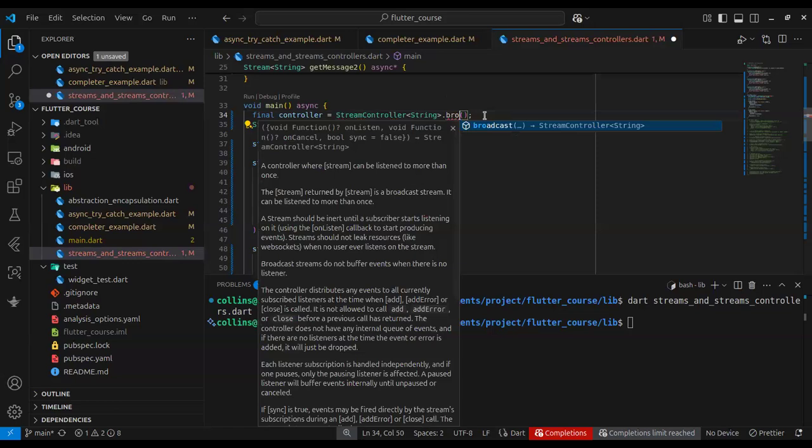But to understand the concept, there are two stream types: broadcast streams and normal streams. The broadcast streams enable you to listen to it more than once, but streams can only be listened to once. So to explain my point, you can see before when we did this without making this a broadcast stream,